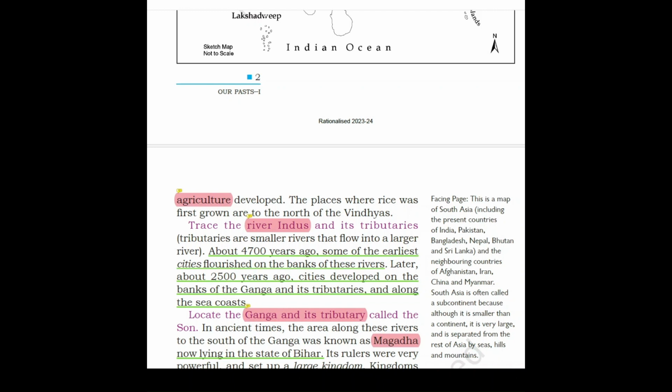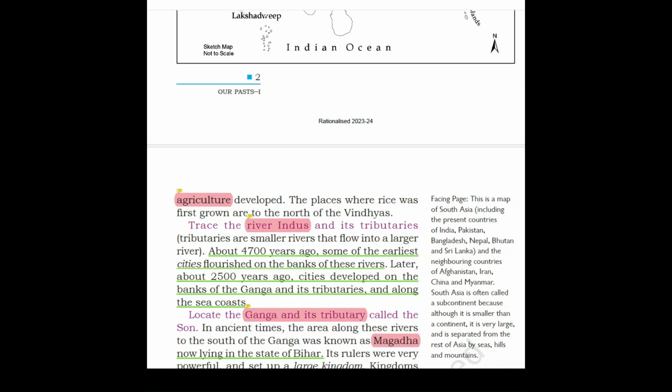Now, trace the river Indus and its tributaries. Now, what are tributaries, children? They are smaller rivers that flow into a larger river. Now, there is the river Indus. It originates in Tibet and it flows along Jammu and Kashmir.